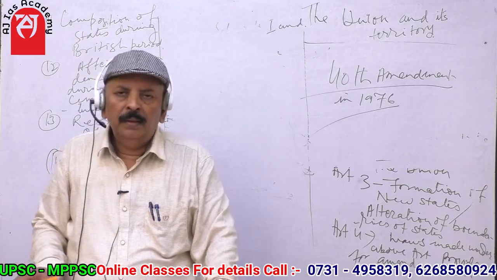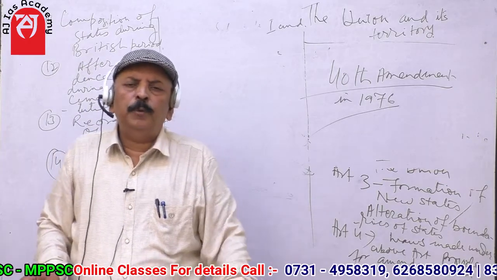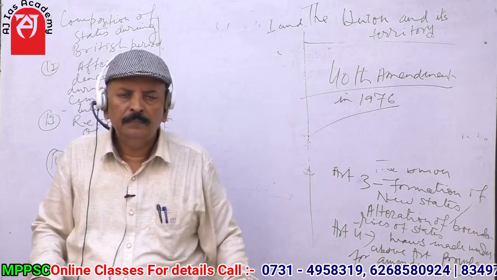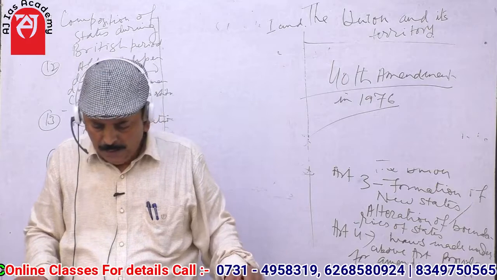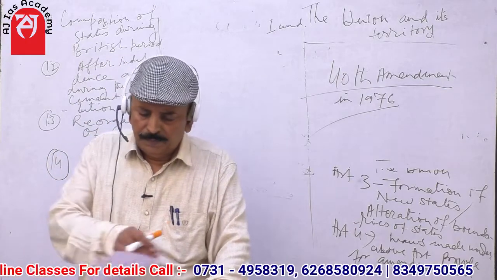So, this was the composition of states when India got independence.